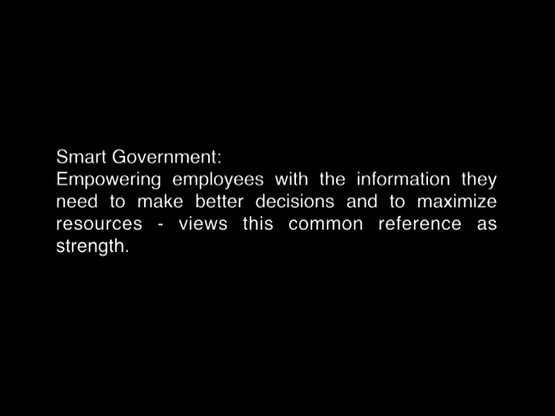In that case the smart government is making use of geography, or GIS. A government is said to be smart if it empowers employees with the information they need to make better decisions and maximize resources, and views this common reference as a strength.